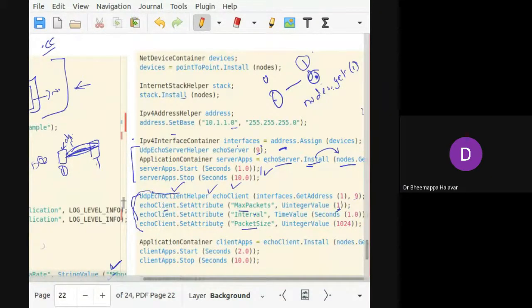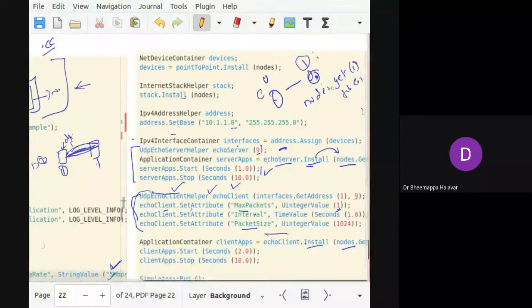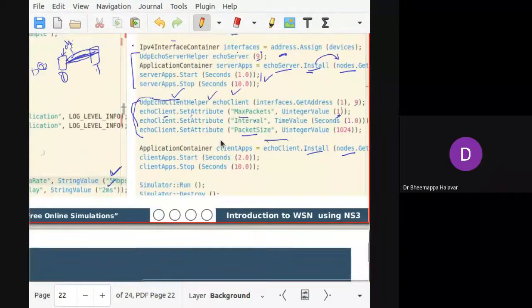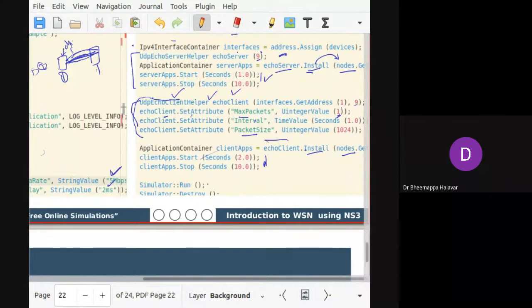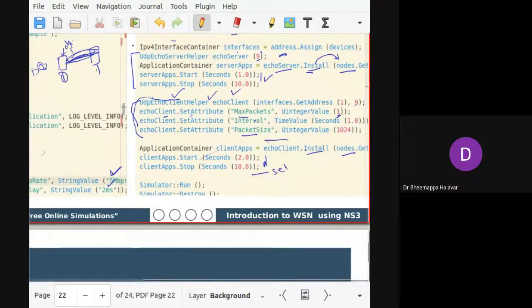Then I have to install this particular thing on a certain node, right? So I'm doing echo client dot install, at node dot get 0. When I do get 0, this will become the client and this will become the server. This is how you can choose your node as client or server, and then add the application upon it. Once you have successfully added it, give the timer to the client. So this is all about setting up.